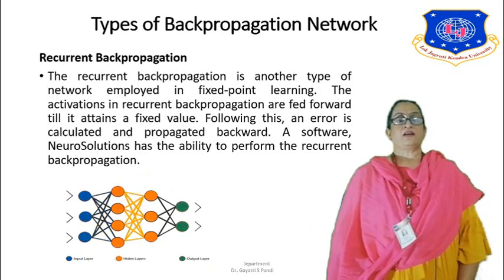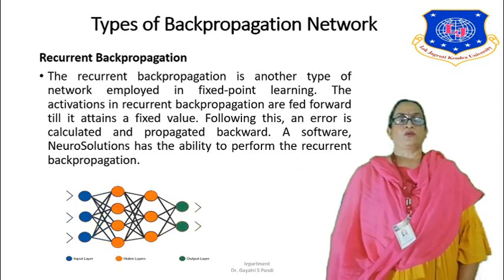So this is where the characters are recognized by using this network, where data doesn't change much. Then we have the recurrent backpropagation. This is another type of network. It is employed in fixed point learning, and the activations in the recurrent backpropagation network are fed forward till it attains a fixed value. Right? So here the values will change, and till an expected value is obtained, it keeps on repeating. Following this, an error is calculated and propagated backward. Right?